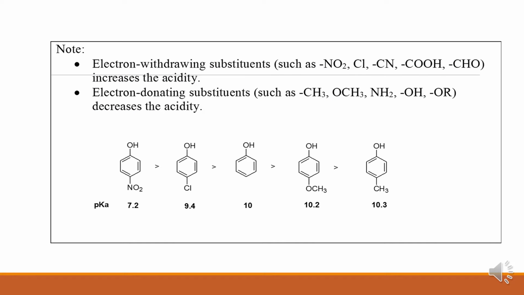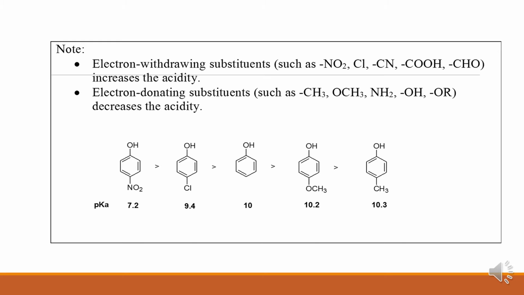So with the help of this statement, the more acidic compounds have been identified.